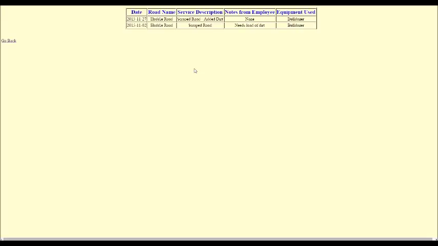And then it'll show also that on November 27th, the road was scraped again and the dirt was added, with no new notes from the employee and what equipment was used. The public don't need to know the cost of what was going on or the employee that was out there. That's on the internal side of things.